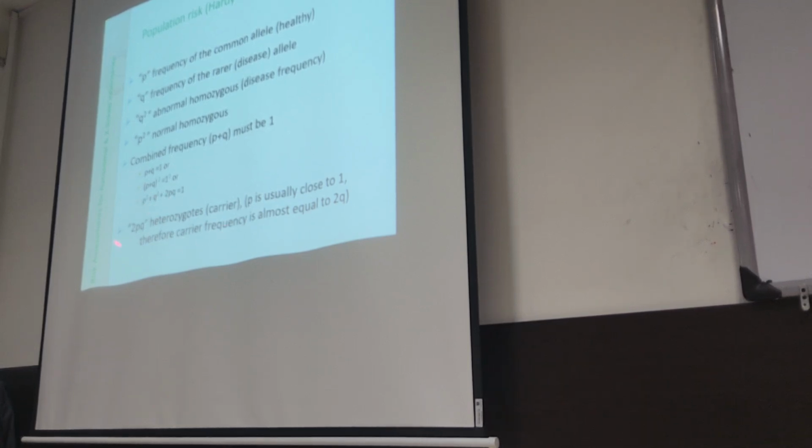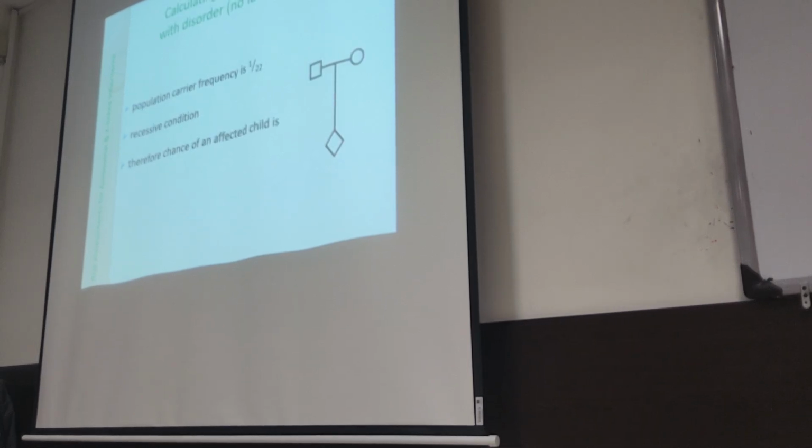2PQ is the frequency of heterozygote, or carrier frequency, in that population. But we usually consider P, the frequency of the common allele, because the most common allele in that population is the healthy allele. So this is considered as close to 1. Therefore, the frequency of heterozygote in a population is actually 2Q. Okay, P is almost 1, so it is 2Q.